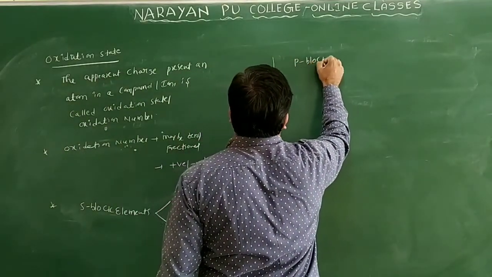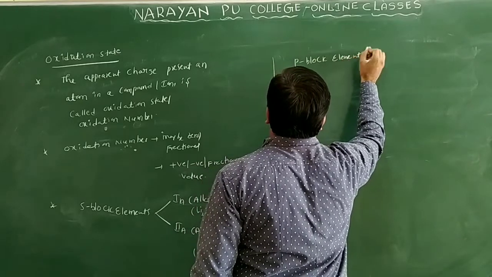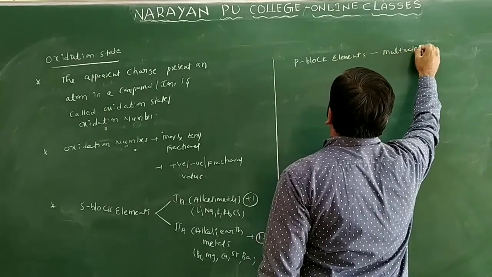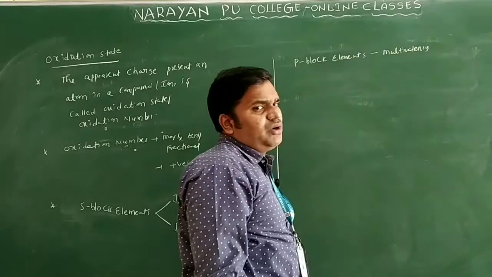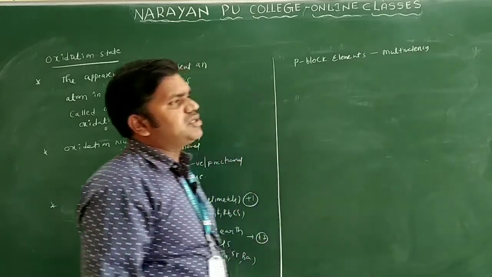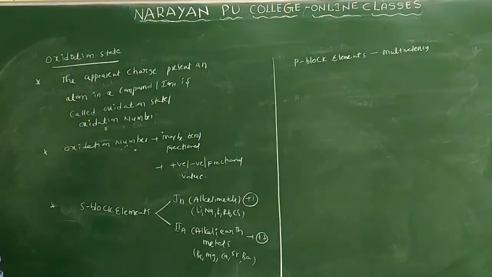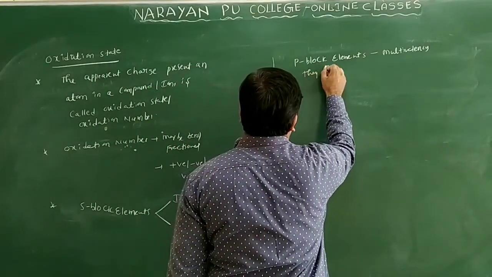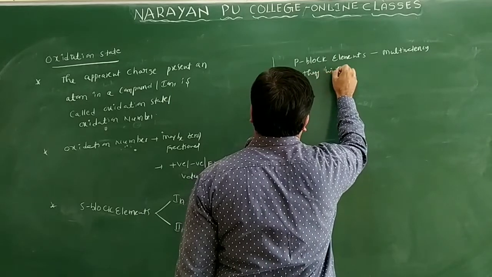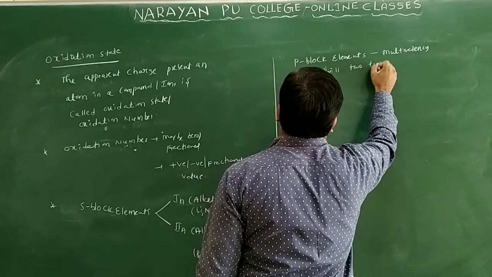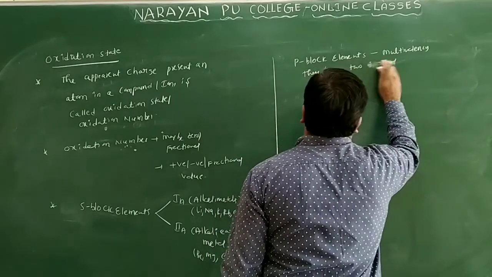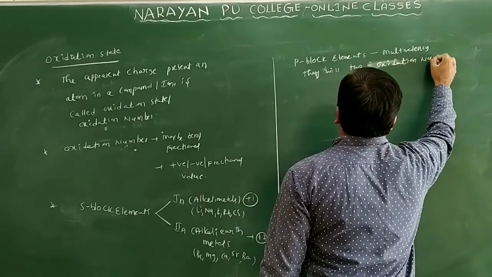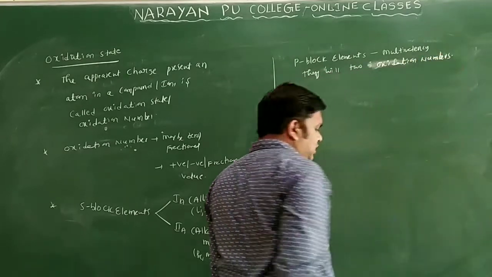Generally, P block elements show multivalencies. Multivalence here means more than one valency. So they will show different oxidation states only. They will show two types of oxidation numbers.